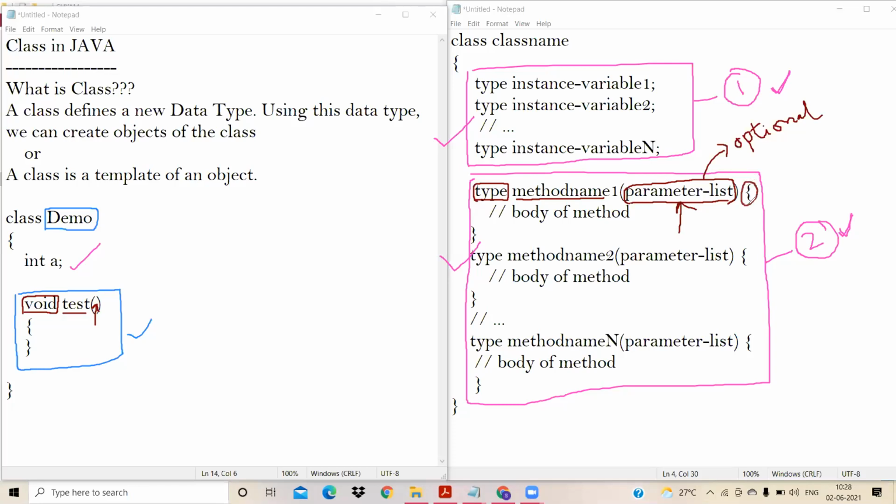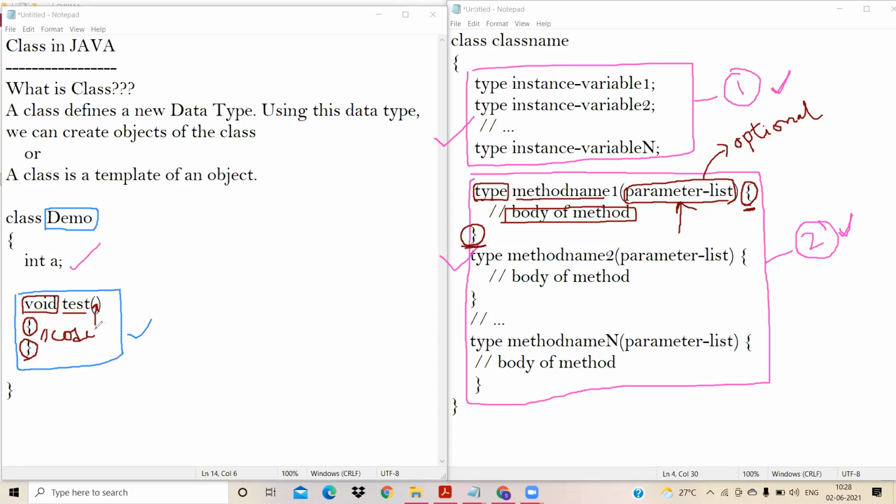Okay. So once you finish, the method begins with flower braces, and I'm ending with flower braces. Between this opening flower brace and closing flower brace, we need to write the body of the method. In other words, we need to write code inside this method. Okay, write it.